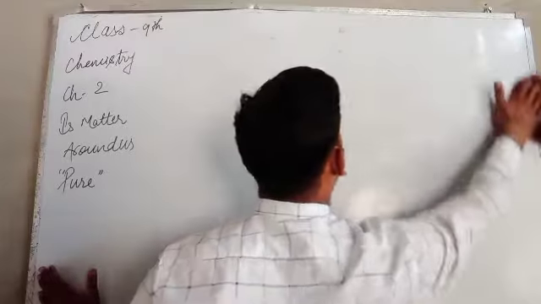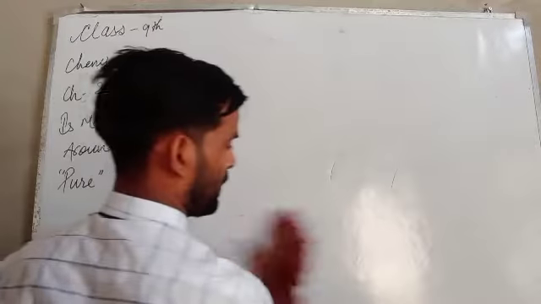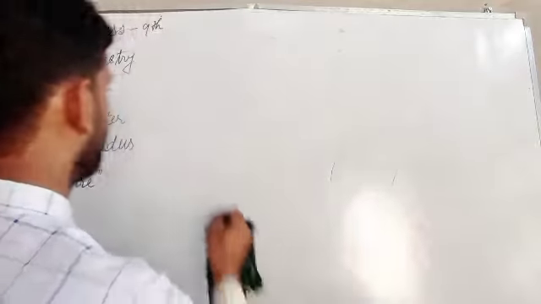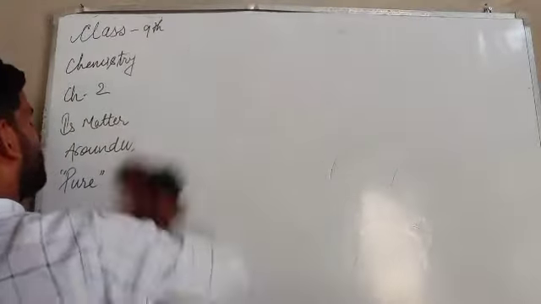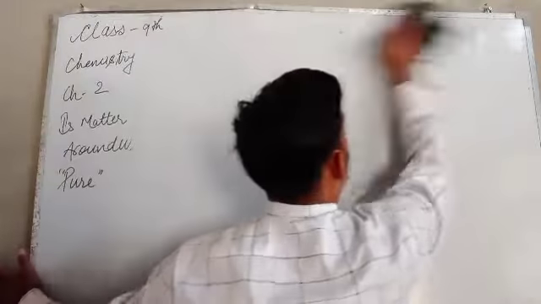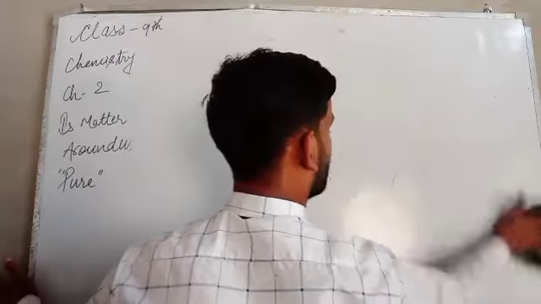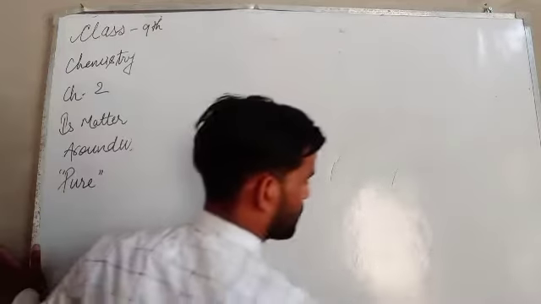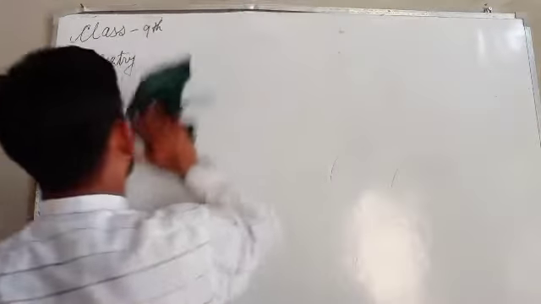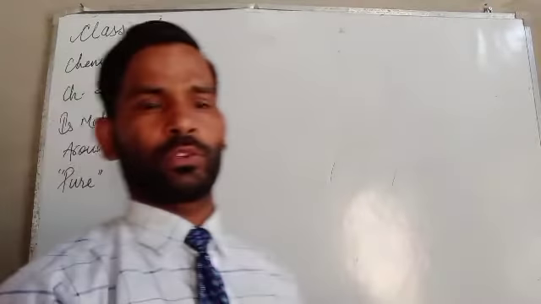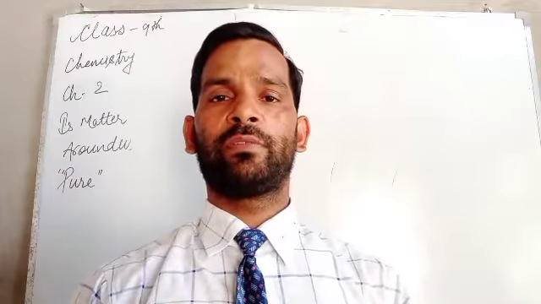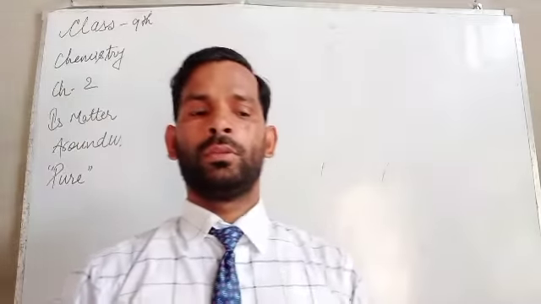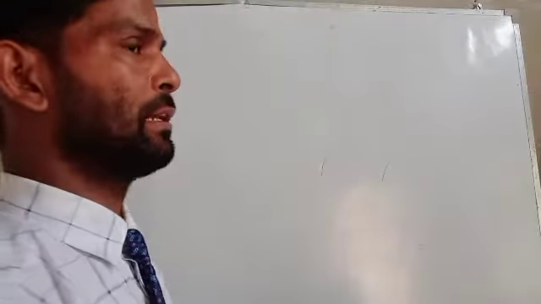So we can write the valencies according to the combining capacity of an atom. The combining capacity is most important for the formation of any compound.